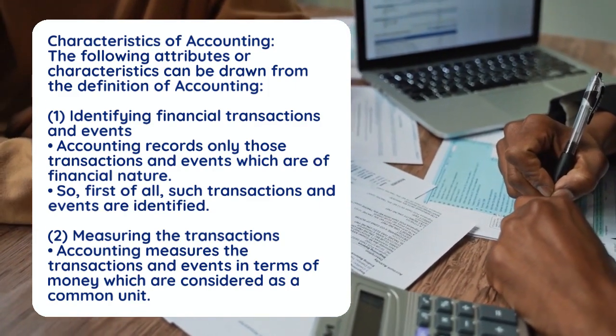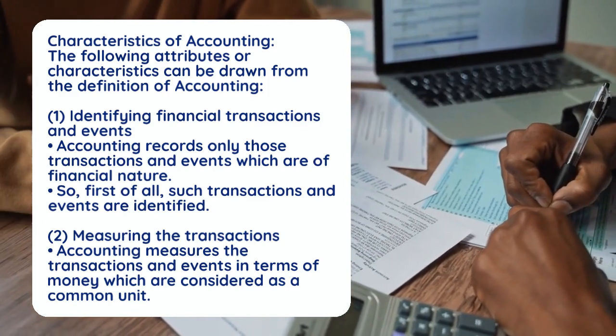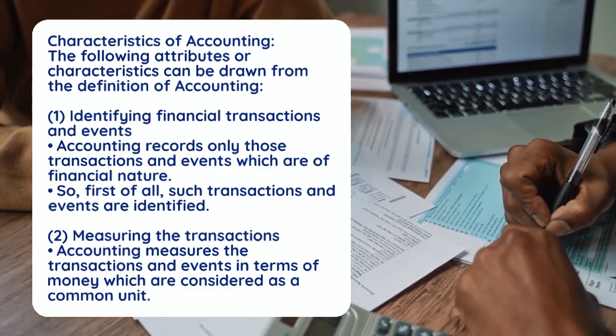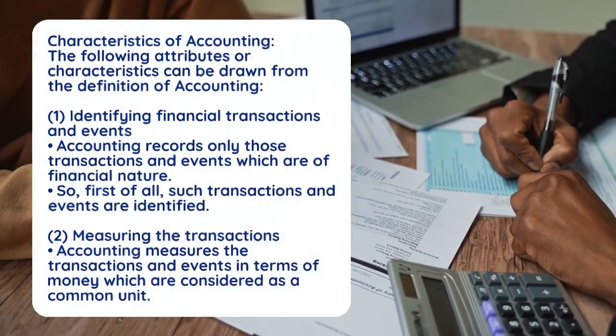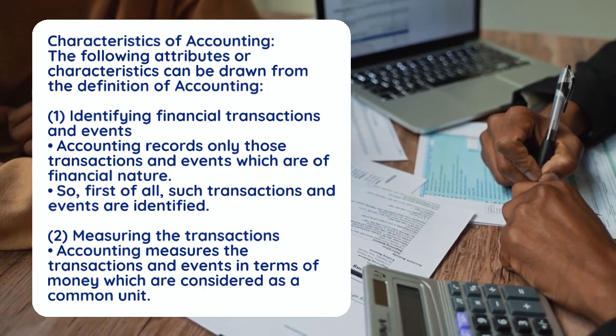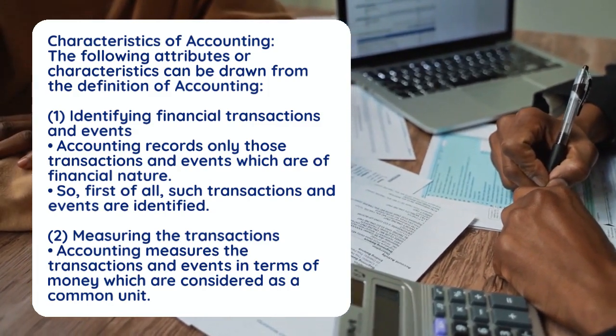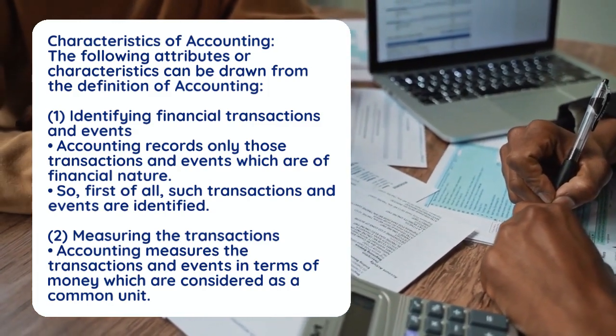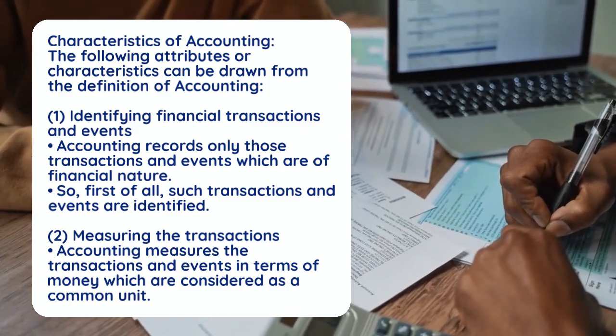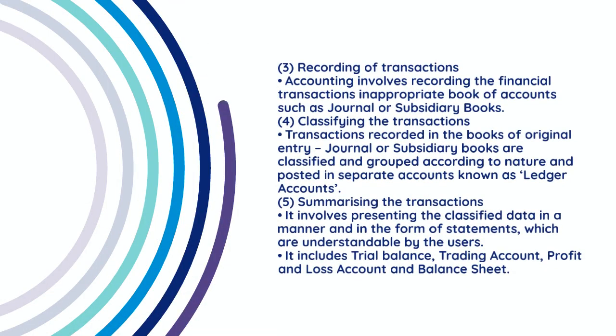1. Identifying financial transactions and events. Accounting records only those transactions and events which are of financial nature. So, first of all, such transactions and events are identified. 2. Measuring the transactions. Accounting measures the transactions and events in terms of money, which is considered a common unit. 3.